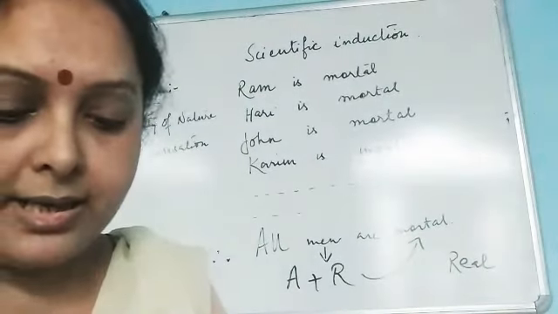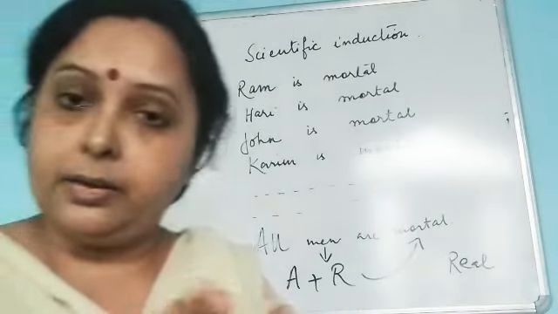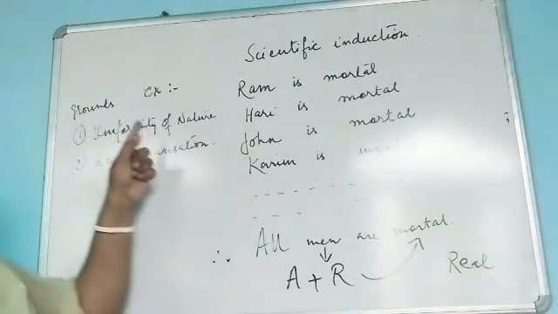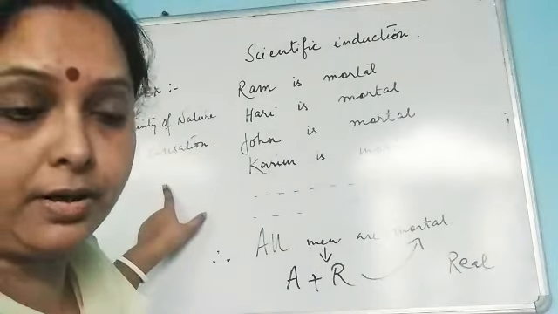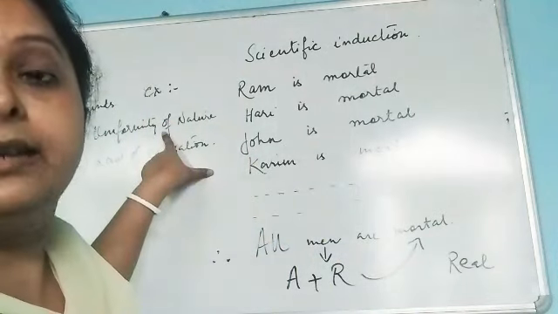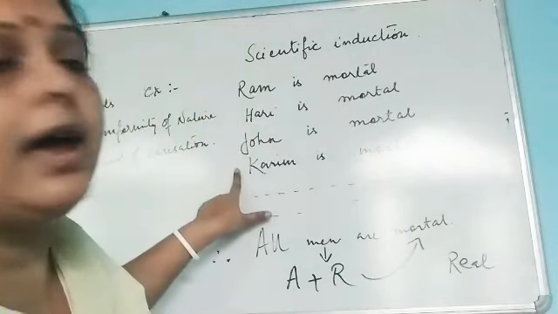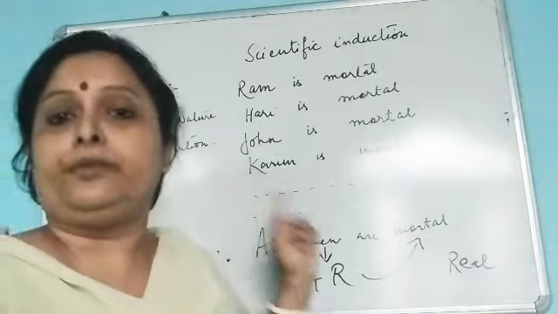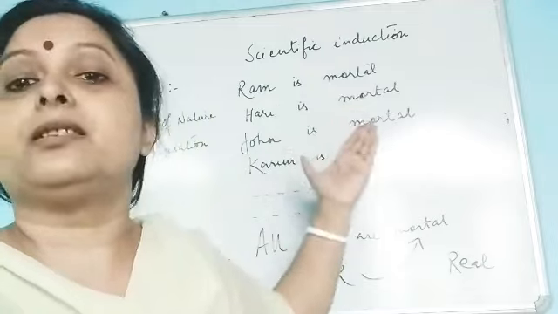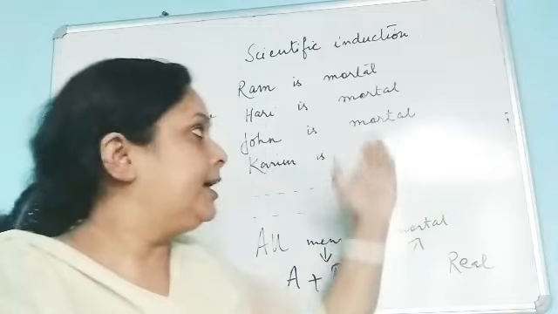Now the next characteristic is that scientific induction relies on, or takes help of, both the grounds of induction, that is uniformity of nature and law of causation, to find out the certainty of the conclusion. Uniformity of nature says that nature behaves in the same way under similar circumstances. That means if we can observe 100 cases of mortality, and if we see that the natural circumstances remain the same, then in the case of all men it will be true.